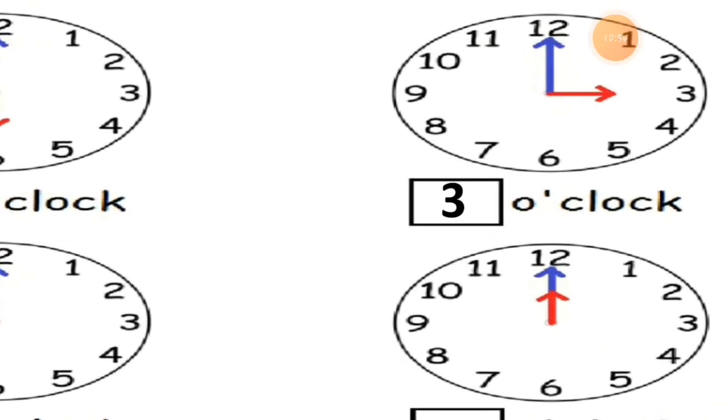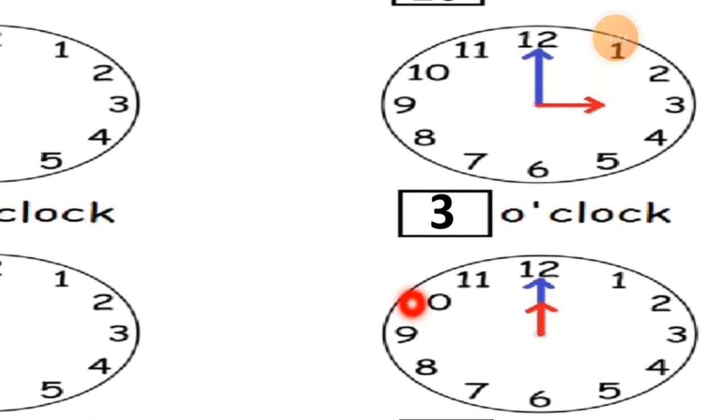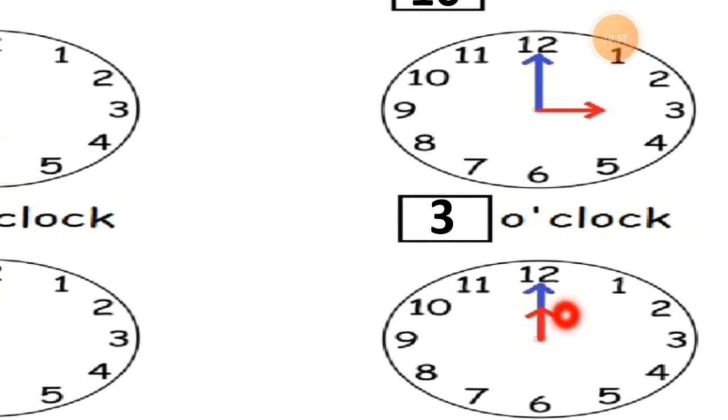Then the last clock is there. See this, both the hands are pointing to 12. What exactly is it pointing? The blue hand, you can see, is the long hand, and the red hand is the short hand, and both the hands are exactly pointing to 12.